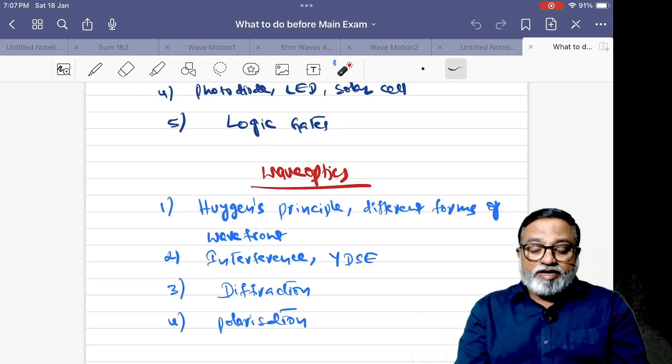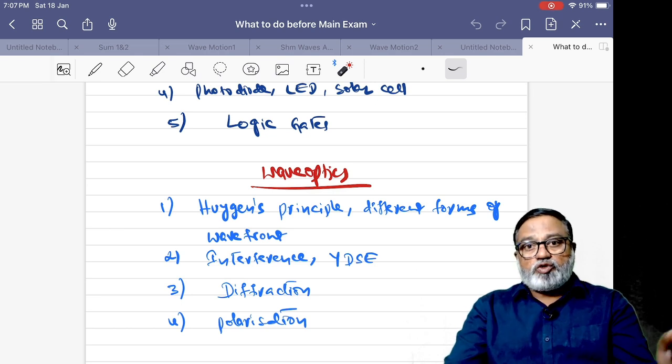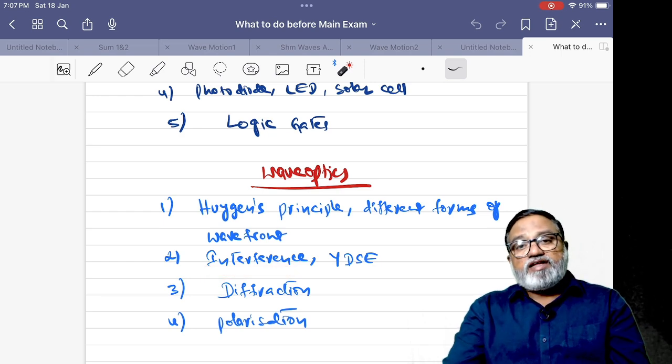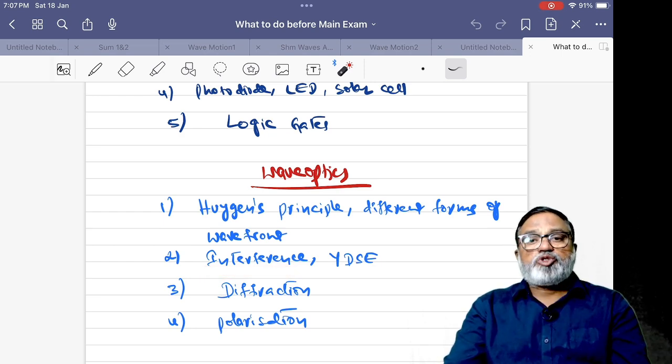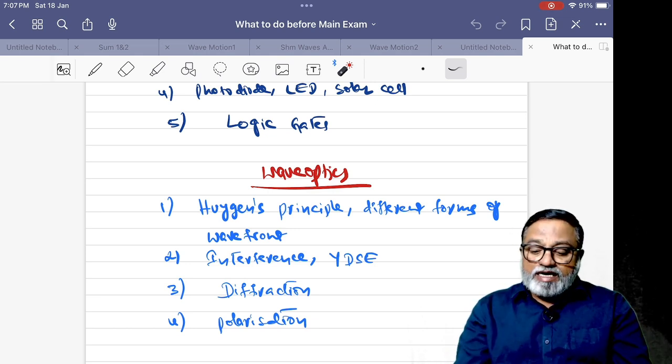Next one, wave optics, Huygens principle. Different forms of wavefront: spherical wavefront, cylindrical wavefront. Spherical wavefront is due to point source, and cylindrical wavefront is due to line source. Next one, interference. In interference, there is a redistribution of energy that takes place in the region of superposition. What is the formula for resultant amplitude, resultant intensity, maximum intensity, minimum intensity, ratio of maximum to minimum, and YDSE,